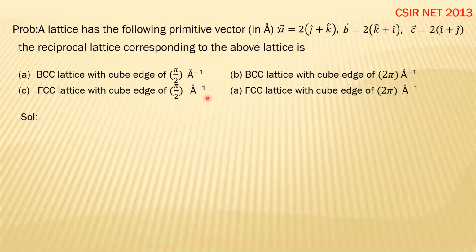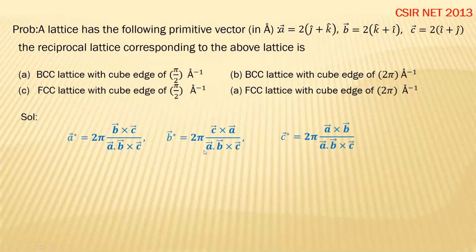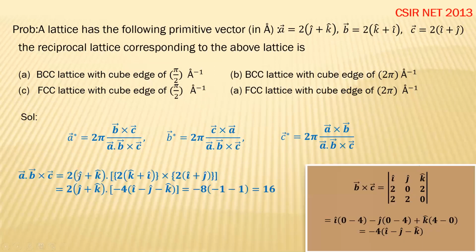So you have these options. This is the main and important formula, the main and important relationship. You just need to use these formulas. You need the translation vectors for the reciprocal lattice, meaning you need A star, B star, and C star. Just put the values of A, B, and C, and you can get the values of these vectors. First calculate A dot B cross C by using these formulas, the dot product of A and B cross C.